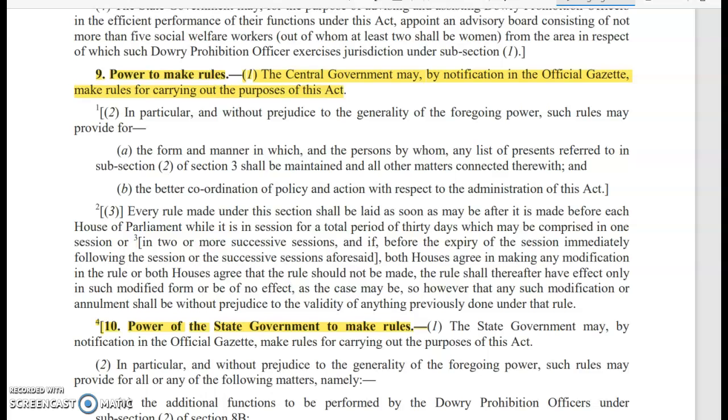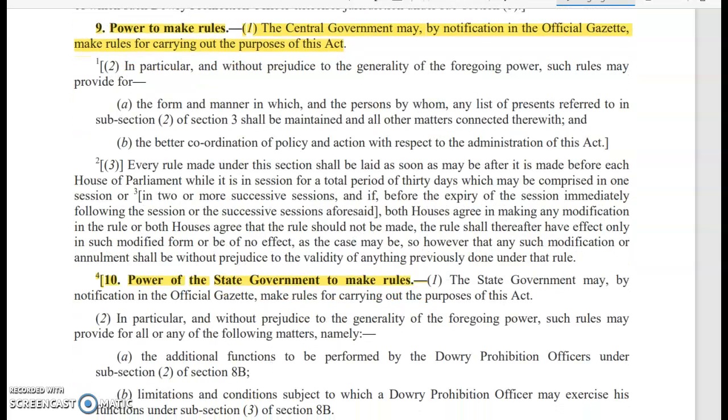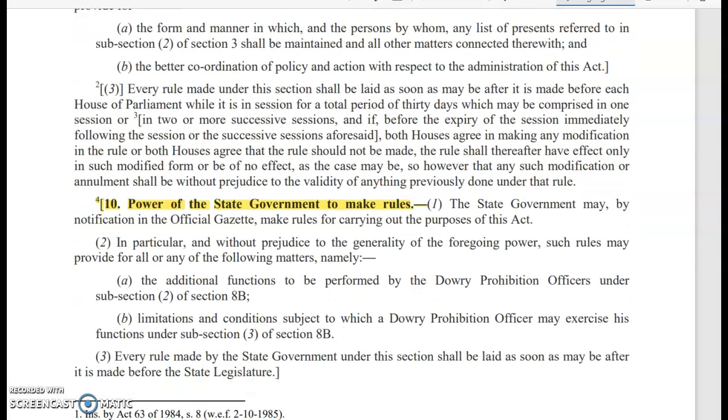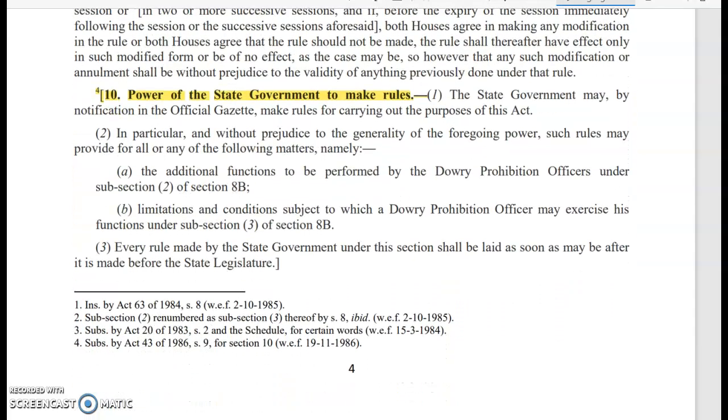Then the central government has the powers to make rules, and they will prescribe them in the official notification, that is the official gazette. And section 10 also stated that the state government has the right to make certain rules following the state's functions, and that's all.